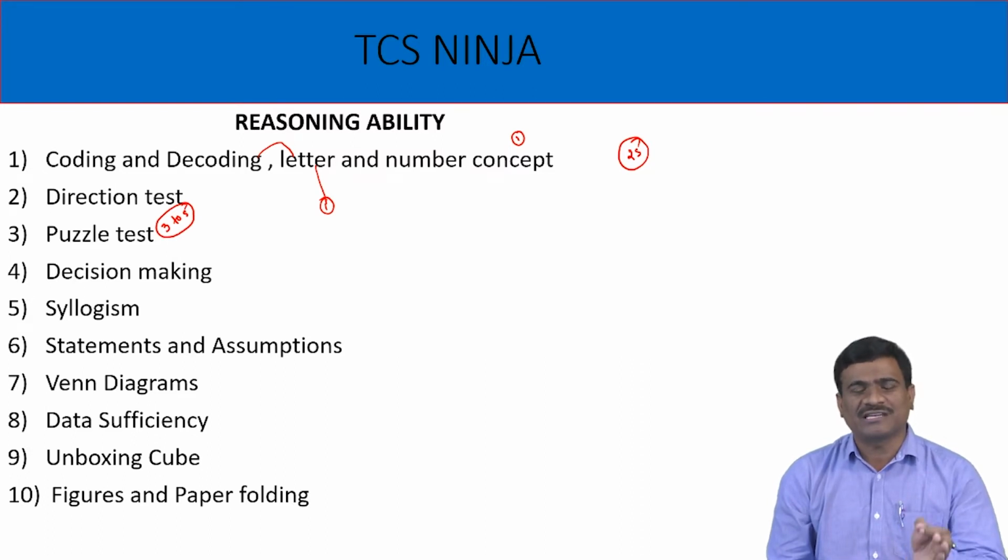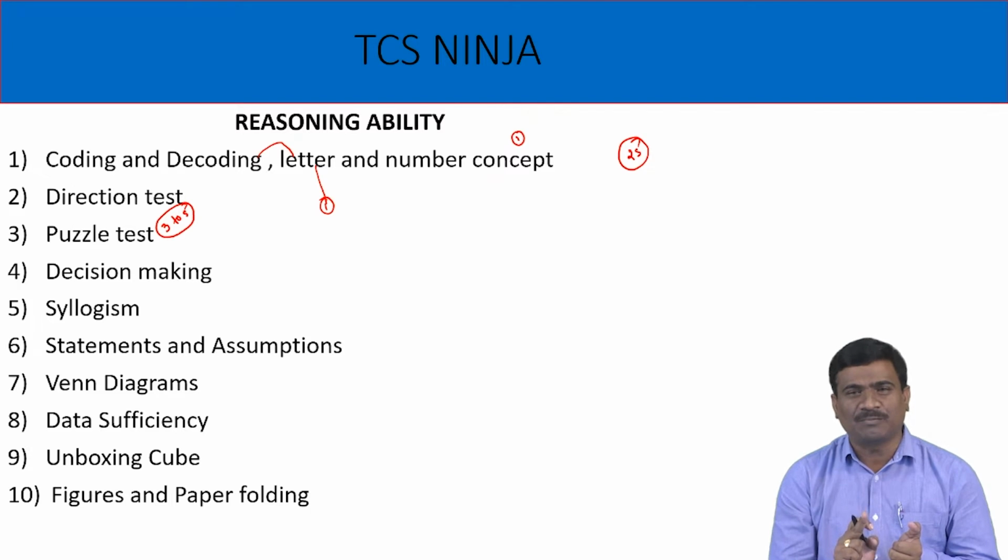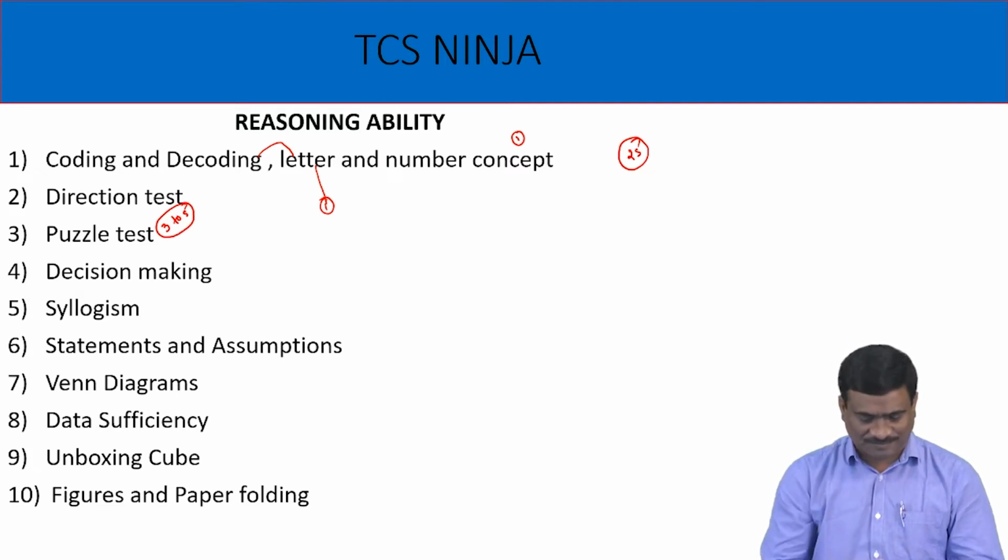Important topics in puzzle test: number 1, seating arrangement. Number 2, family based examples. Number 3, comparison test. These 3 topics are very, very important in puzzle test.